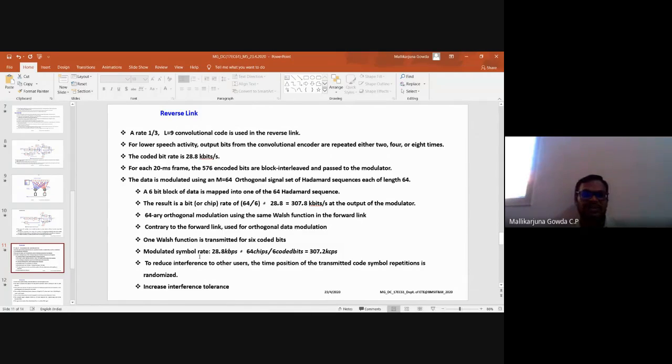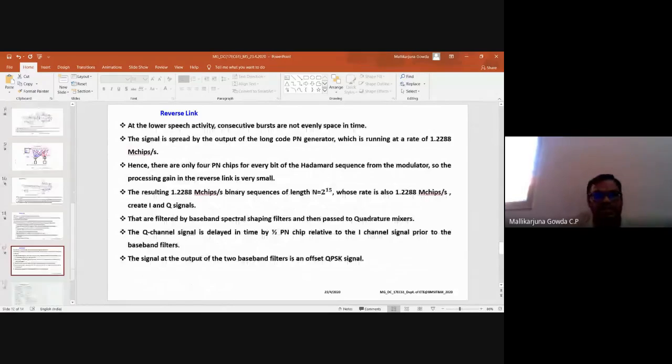So the modulated symbol rate will be 28.8 kbps into 64 chips for 6 code bits. That will give you 307.2 kcps, kilo chips per second. To reduce interference to the other users, the time position of the transmitted code symbol repetition is randomized. Okay, the main purpose is that.